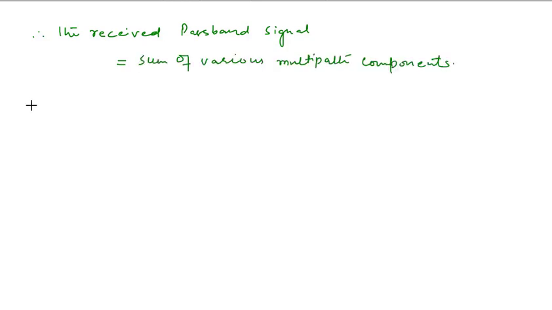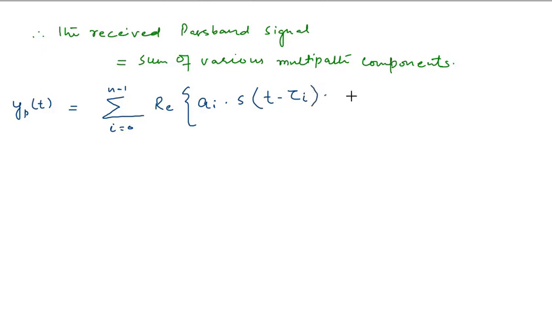Therefore, the received passband signal is equal to the sum of various multipath components. The received passband signal, represented as y p of t, is equal to the summation i equal to 0 to n minus 1 of the real part of ai into s of t minus tau i into e raised to power j2 pi fc t minus tau i.